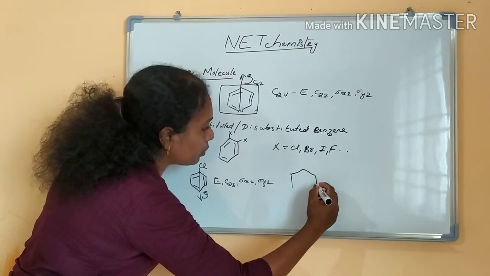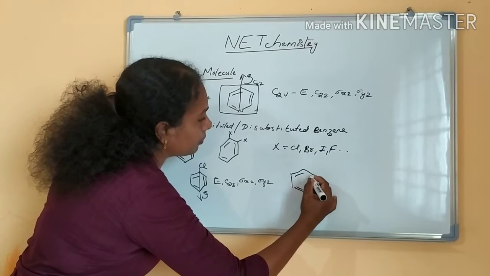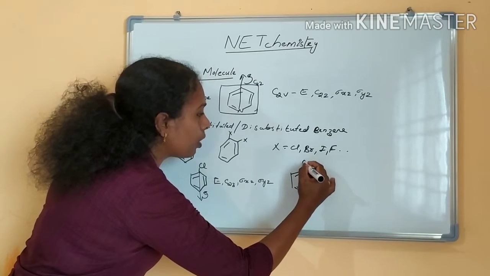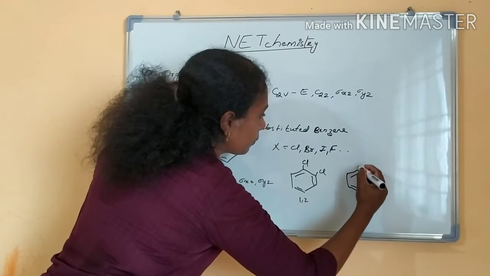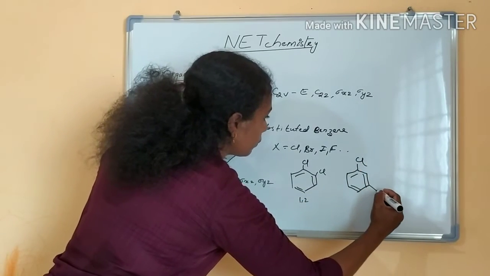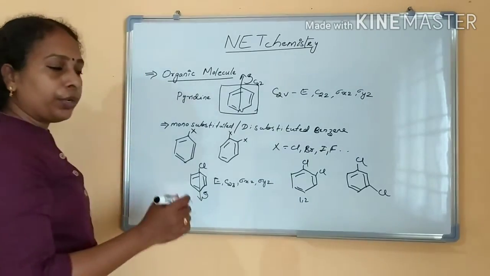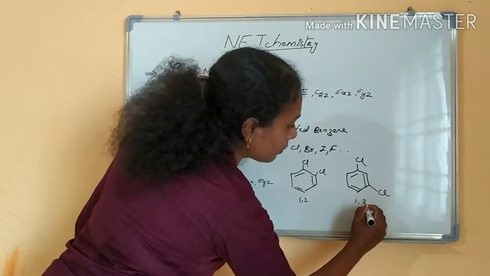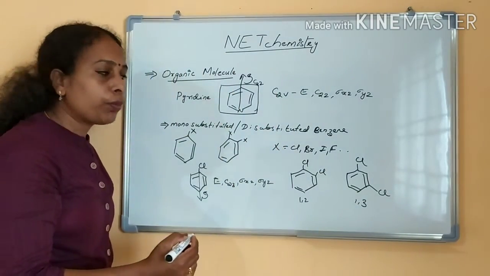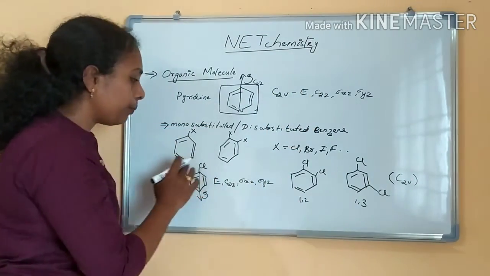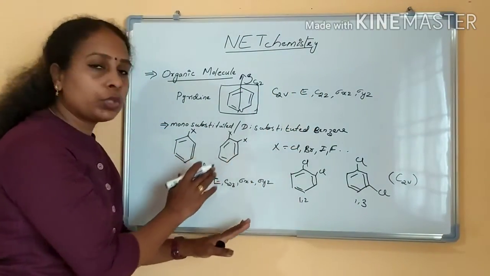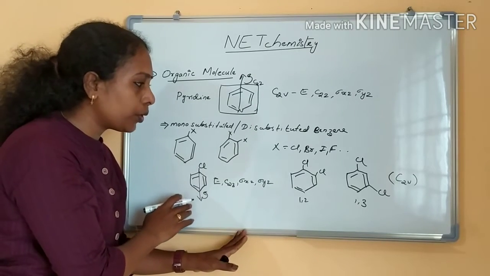In disubstituted benzenes, 1,2 disubstituted or 1,3 disubstituted benzenes belong to the point group C2V. So pyridine belongs to C2V, and monosubstituted and disubstituted benzenes belong to the point group C2V.